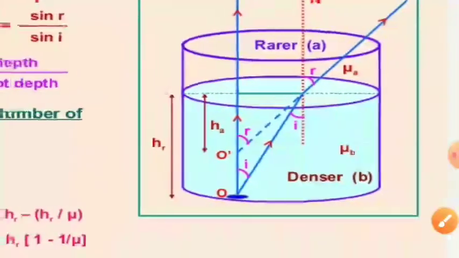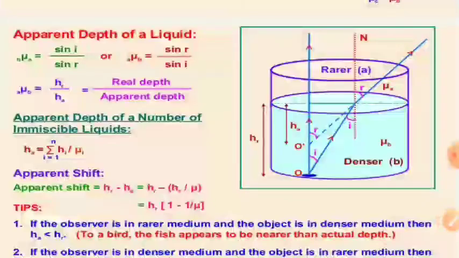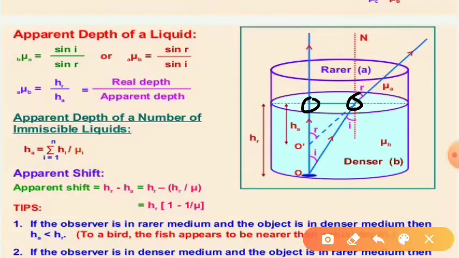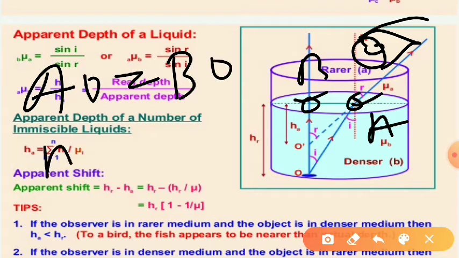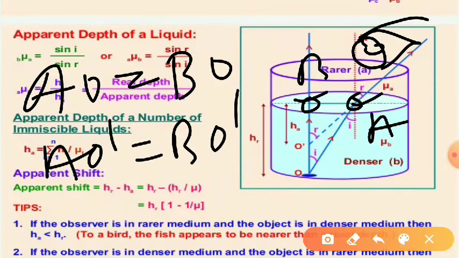Now these 2 points must be very close, then only the rays of light reach the eyes of the observer and things become visible. Meaning to say, these 2 points may be taken as very close, and if you are writing A and B here, then AO is equal to BO and AO dash is equal to BO dash.